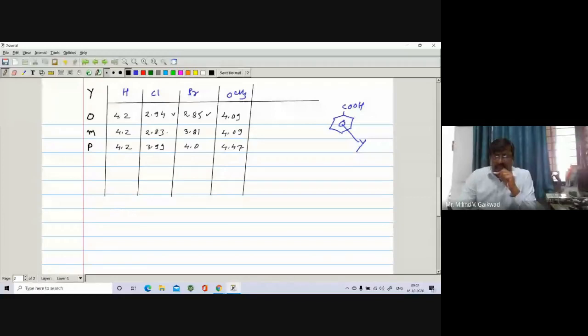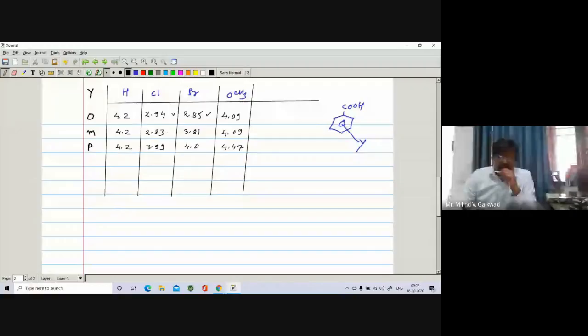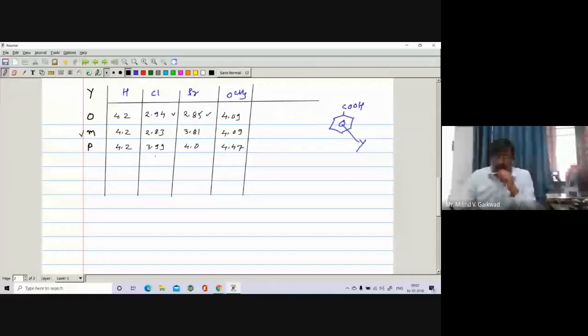Means if there is an electron withdrawing group, then meta is found to be more acidic as compared to ortho and para. And in the case of ortho and para, ortho is more acidic. We have explained this already with respect to phenol and benzoic acid, so the same explanation we have to give for any group.